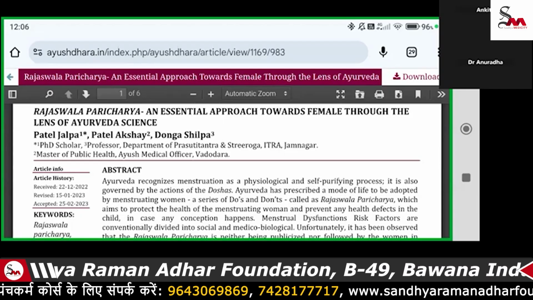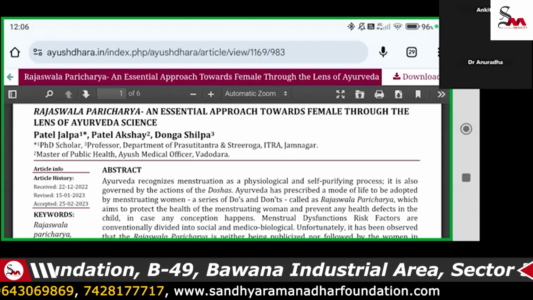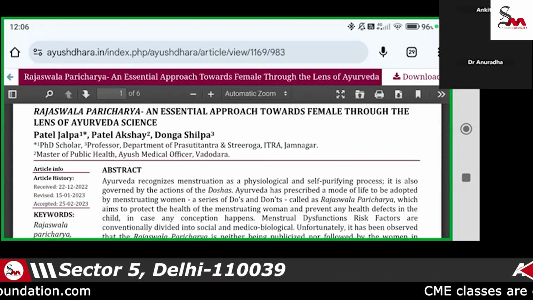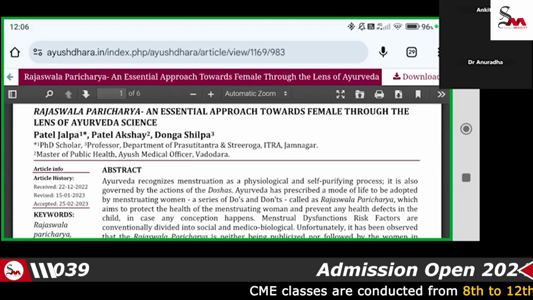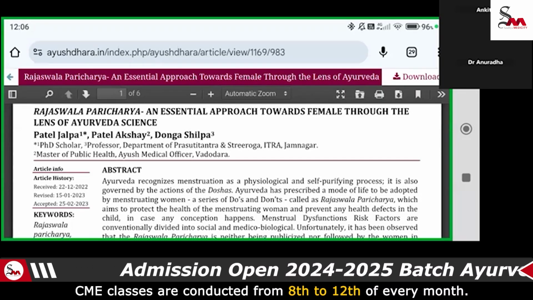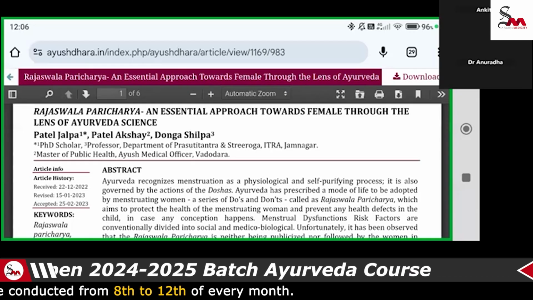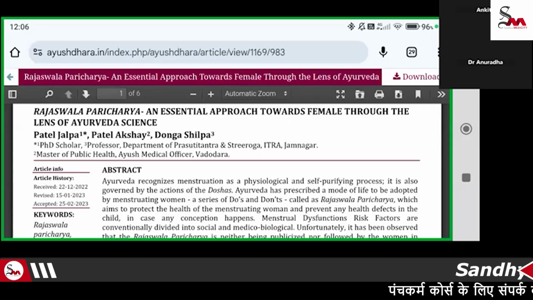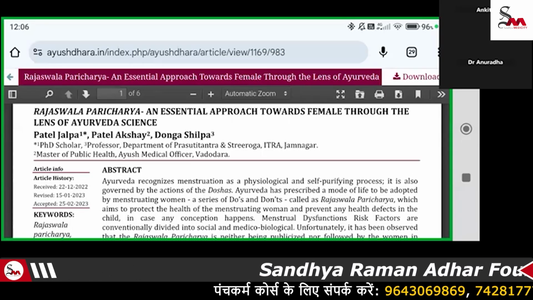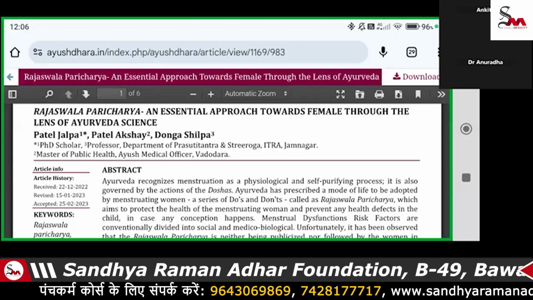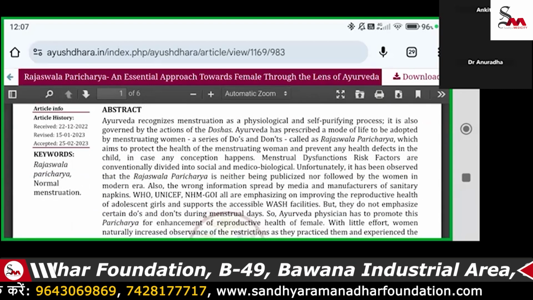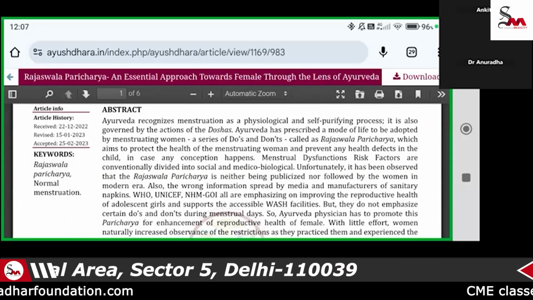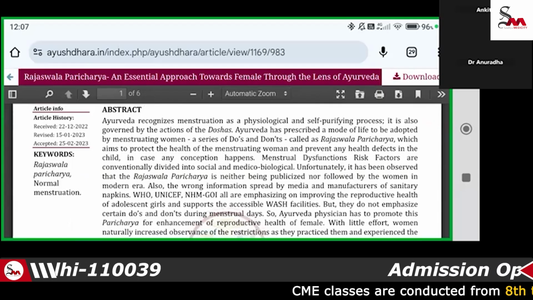So we have to promote this Charya, like WHO, UNICEF, all these organizations are also working for the improvement of reproductive health in adolescent girls and supporting sanitation and wash facilities. They are making the whole society aware regarding napkins, which type of napkins can be used, and some organizations are promoting regular washing, and the regular time period of menstruation, what they have to do or not do.